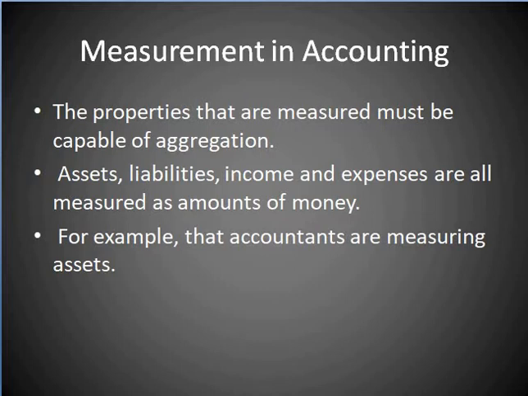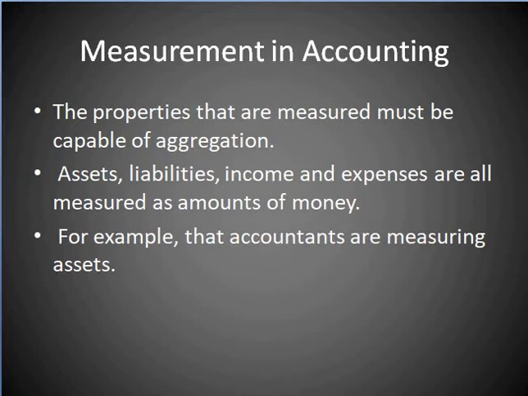The second is that assets, liabilities, income and expenses are all measured as amounts of money. If we discuss the first point, the properties that are measured must be capable of aggregation. This means also that comparable characteristics of all elements should be measured using the same scale. There is general agreement that the measurement scale should be money.